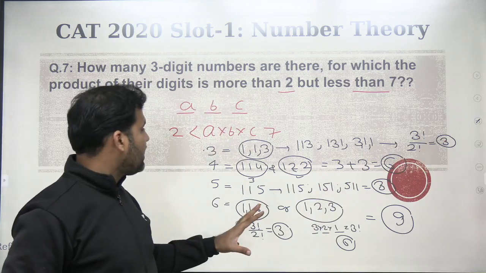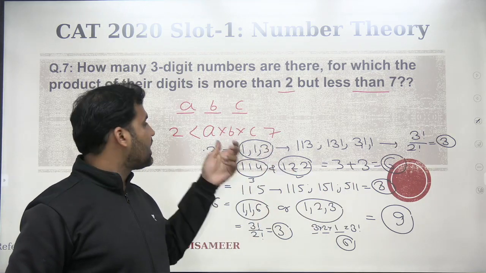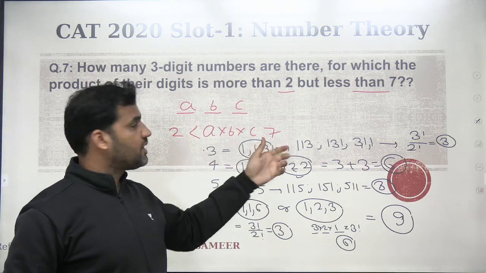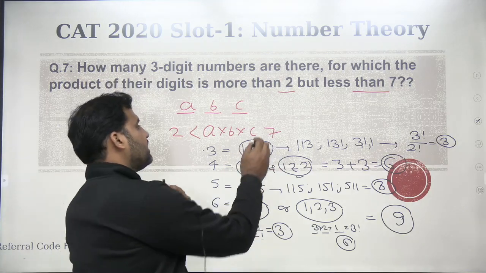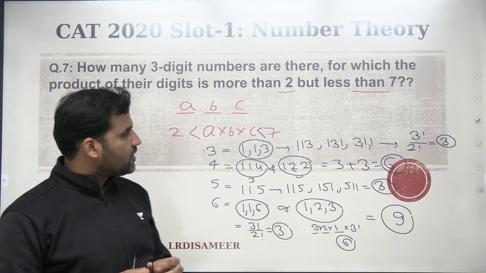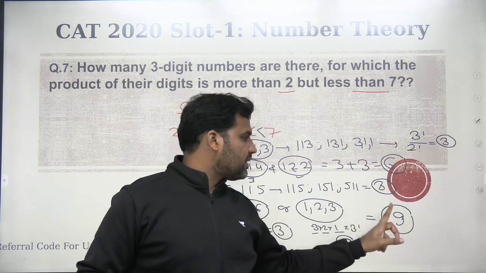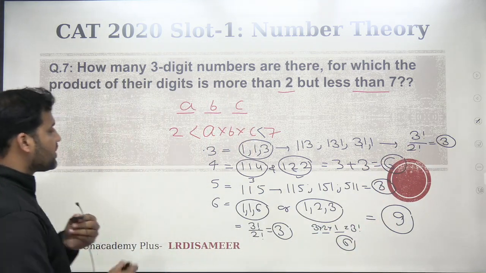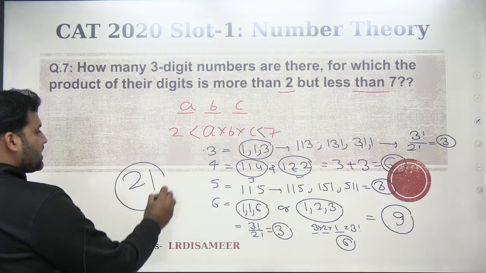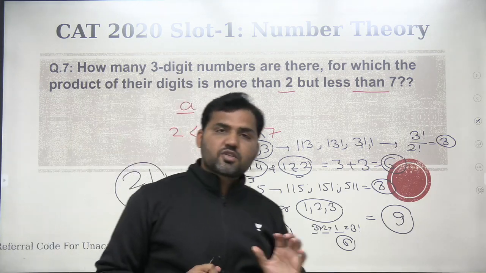These are the only possibilities where the product of the digits would be greater than 2 and less than 7. So 3 plus 6, 9, plus 12, is 21. So the answer to this question is 21. Easy question, standard question, if you have attended the basics of numbers.